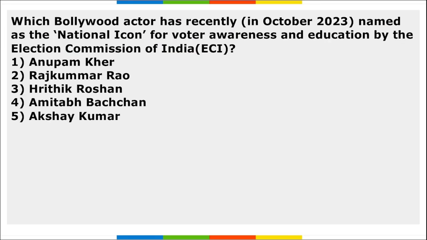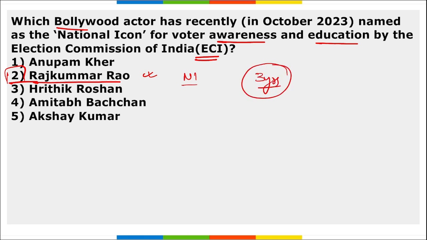Next, which Bollywood actor has recently been named as the national icon for voter awareness and education by the Election Commission of India? So recently, Rajkummar Rao was appointed as the national icon for the Election Commission of India, and that too for 3 years, in order to create voter awareness. Earlier, Sachin Tendulkar was named as the national icon, correct, for the same reason.